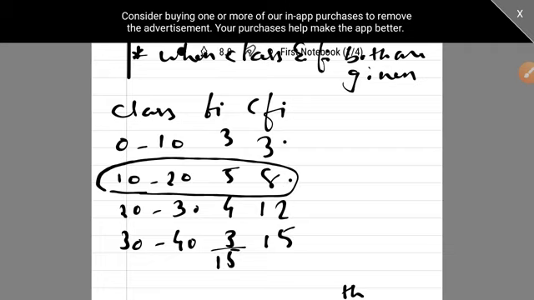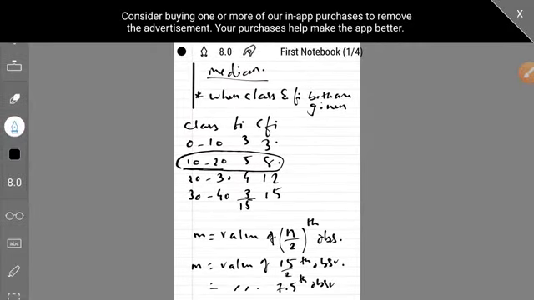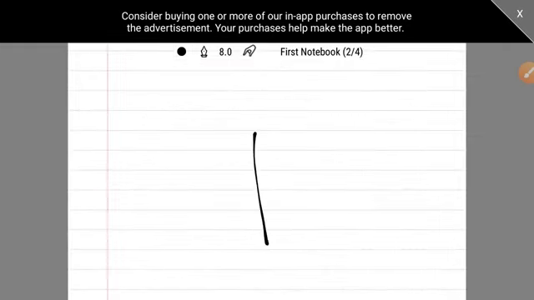Now in when xifi was given, the answer opposite to 8 was your median, but here 10 to 20 is the class selected. Now there is a confusion that the answer of median is between 10 to 20, but what answer it is we don't know. See, we know answer is between 10 to 20 because class is selected. Now whether it is 10, whether it is 20, or whether it is any number between 10 to 20, how you will find it? So how will you find it? We will be finding with another formula. Okay, we have another formula for that.